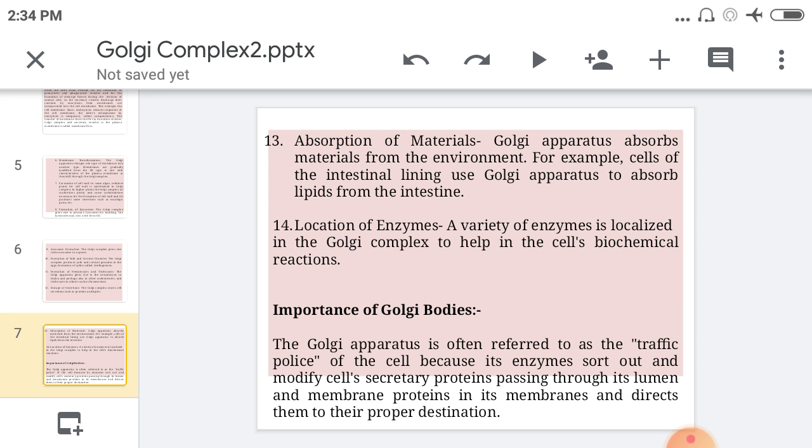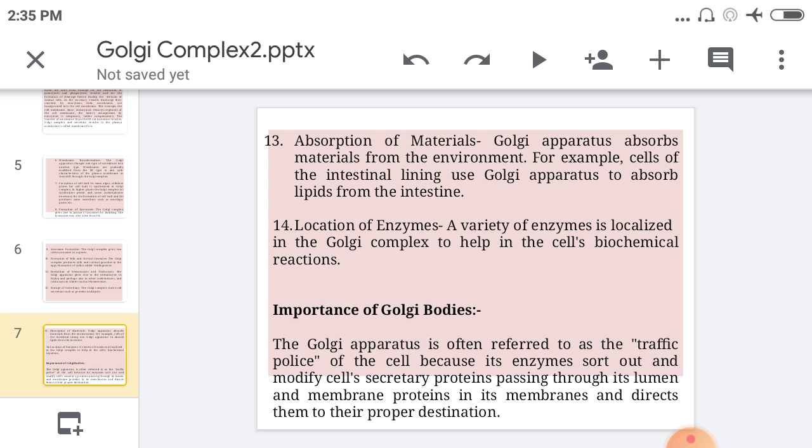Then, what is the importance of the Golgi complex? The Golgi complex is often referred to as the traffic center or traffic police of the cell because its enzymes sort out and modify cell secretory protein passing through its lumen and membrane protein in its membrane and direct them to their proper destination.